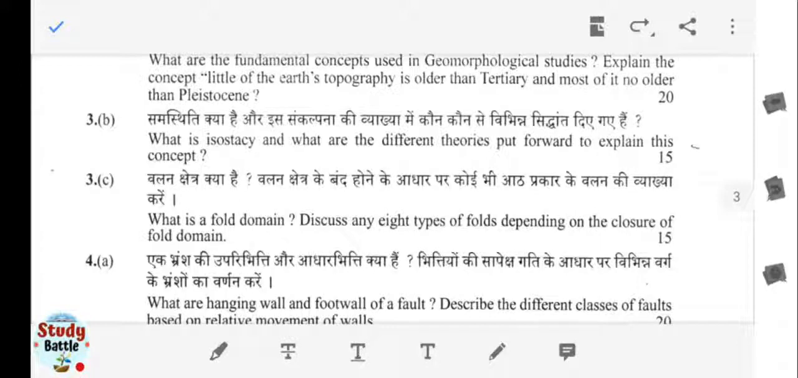The same density and the same volume of the plates, the same volume and same density, that is the main important criterion on which the Airy and Pratt hypotheses have been defined. One has proposed the same density and another one has proposed the same volume.